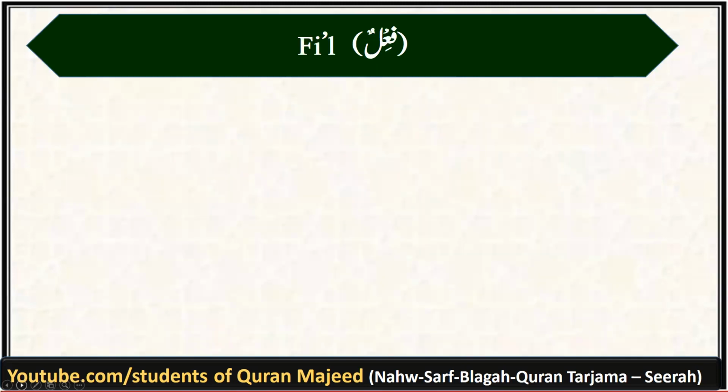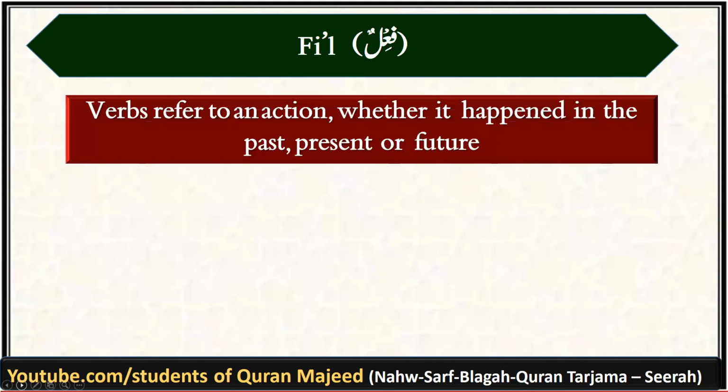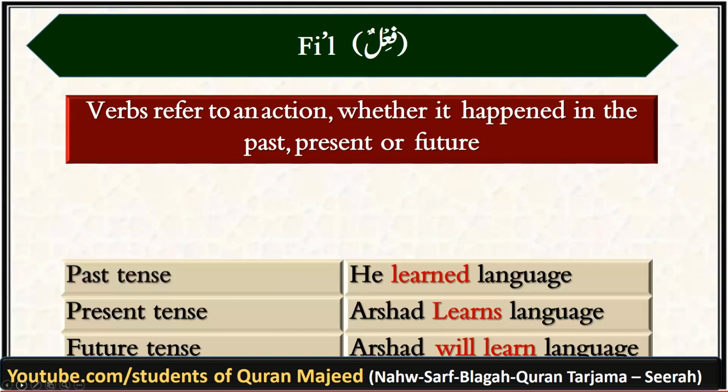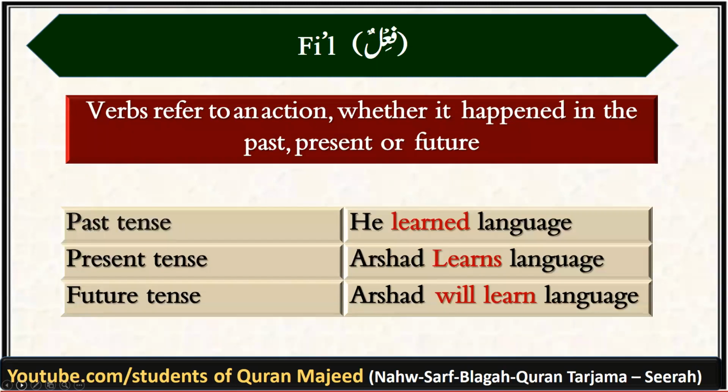Coming over to the fail, fail is the verb referred to an action, whether it happens in the past, present, or future tense. For example, he learned language, that is a past tense. Arshad learns language, it's a present tense, and Arshad will learn language, it's a future tense. So any action word which is bound in time is known as fail.